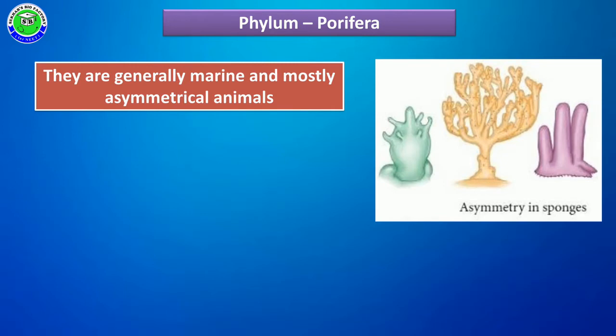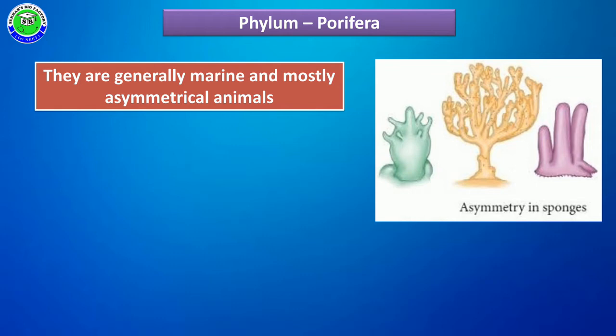These are primitive animals, so during evolution all poriferan members were present in marine water. Majority of members are present in marine water and a few members are present in fresh water also.